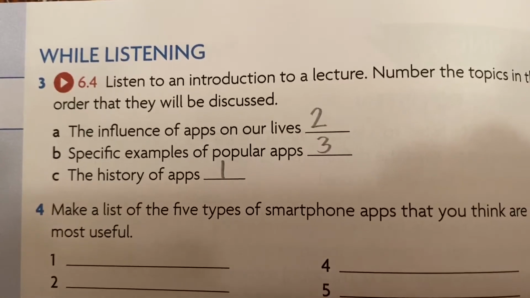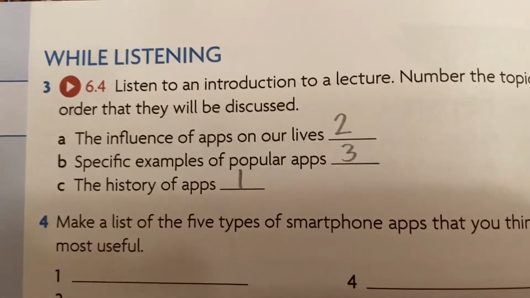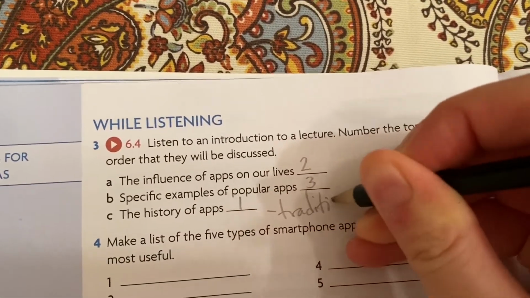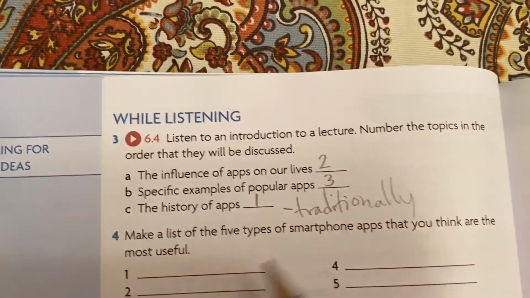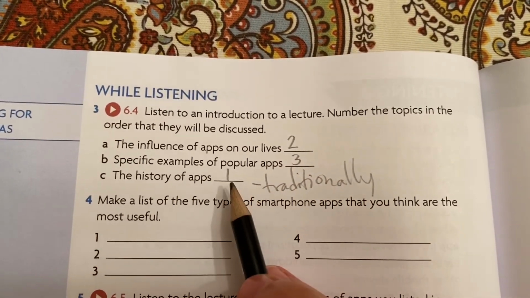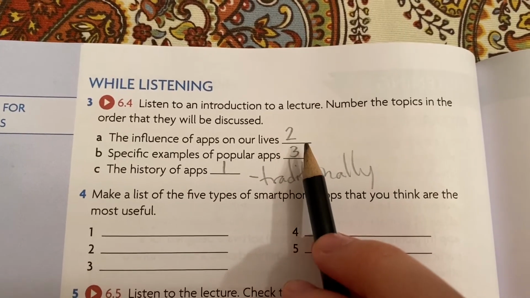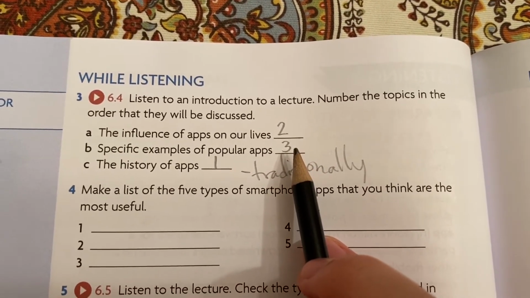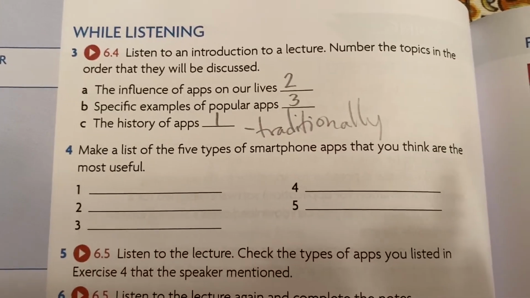Here we go. First, the speaker mentions the history of apps. She uses the word traditionally, which is a big hint that she'll be talking about history and tradition. That comes first. Second was the influence of apps on our lives. And the last thing she mentions are specific examples of popular apps.